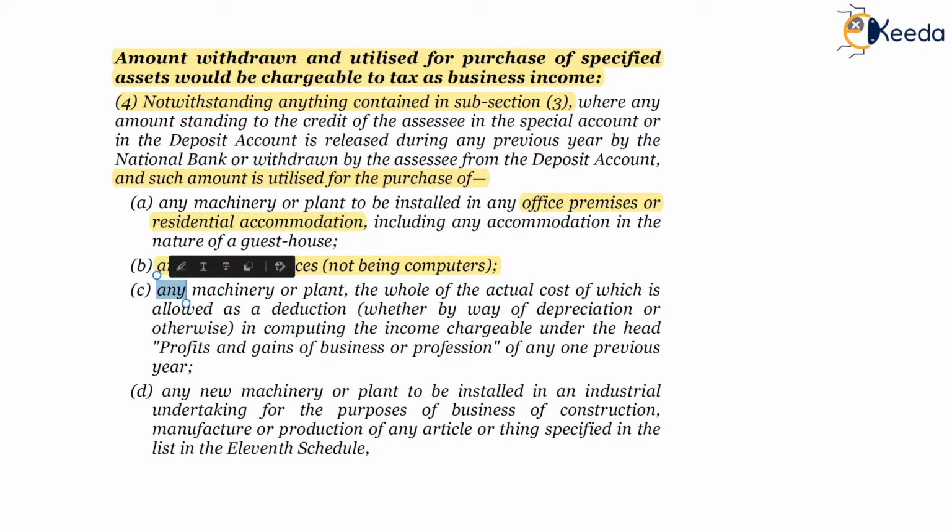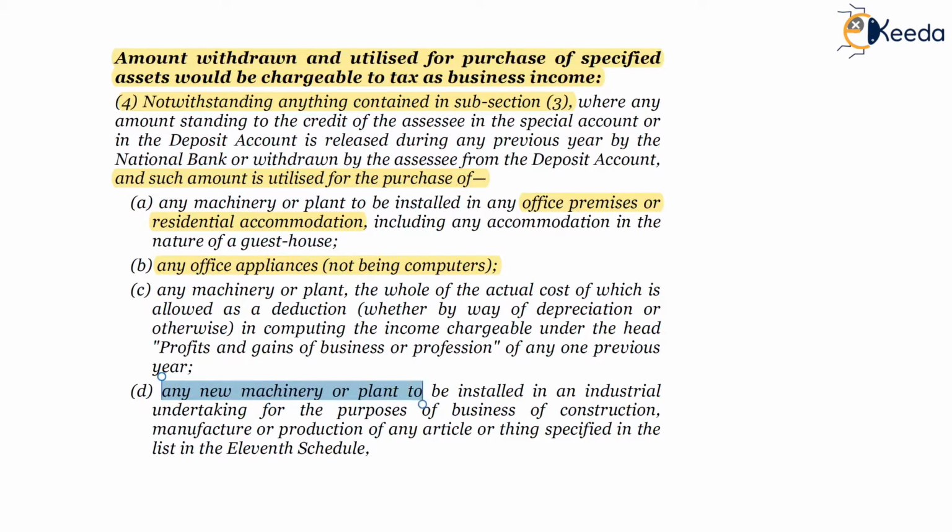Third point, any machinery or plant the whole of the cost of which is allowed as deduction, whether by way of depreciation or otherwise, in computing the income under PGBP of any previous year. So if any deduction was previously allowed on this particular machinery or plant, then again a deduction cannot be claimed under section 33AB. Point D.